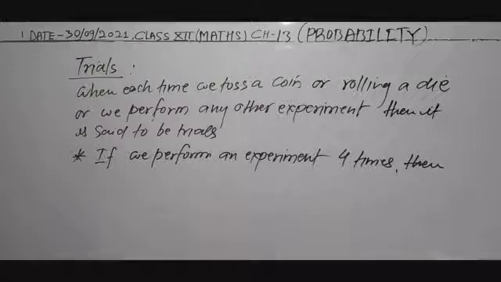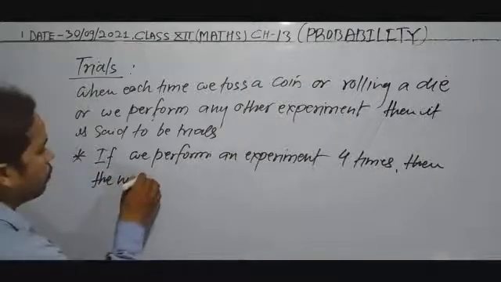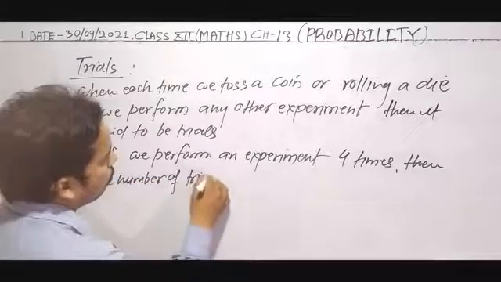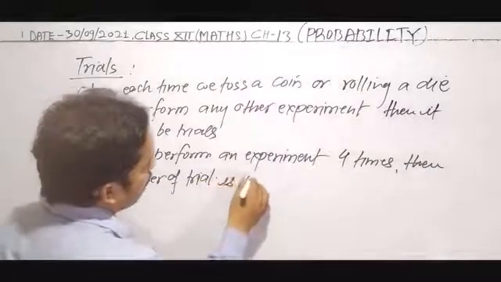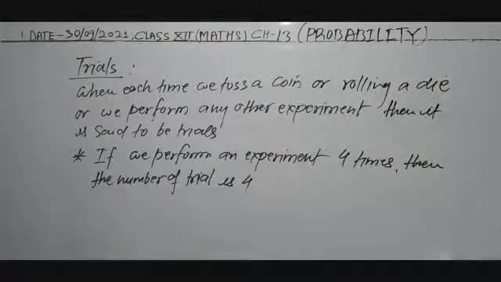The number of trials is 4. This is the example.